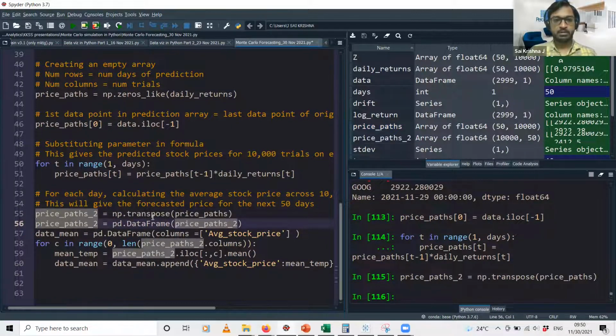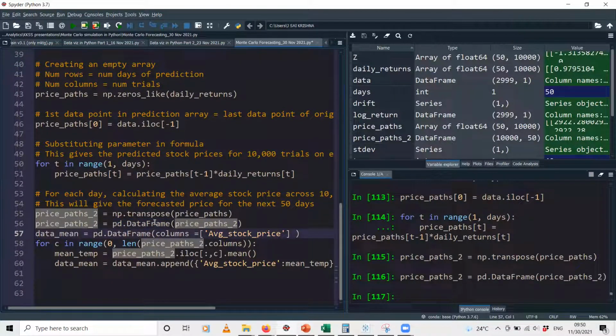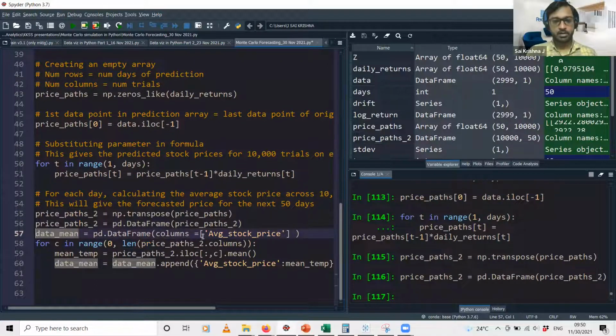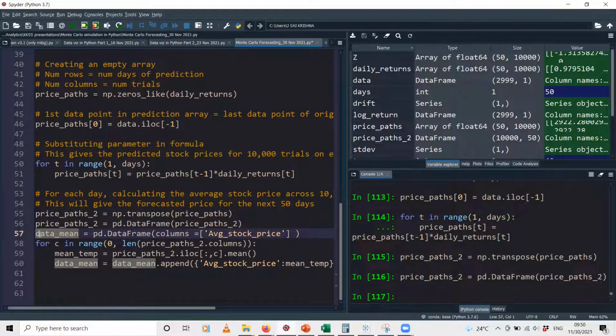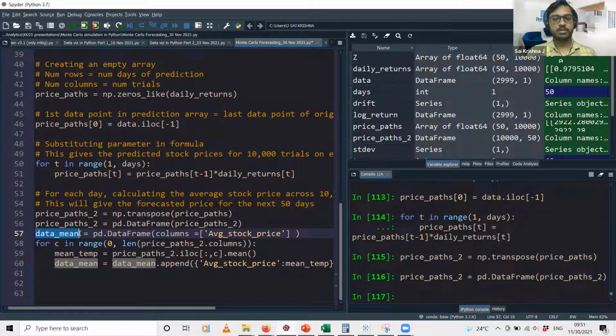And then by default, this is an array. I am converting that array into a data frame, for which I am using this function pd.DataFrame. And I am just naming the column as average stock price. I'm creating a new data frame, which I'm calling data_mean. In this data_mean, I will be calculating the average stock price on each of the 50 days.